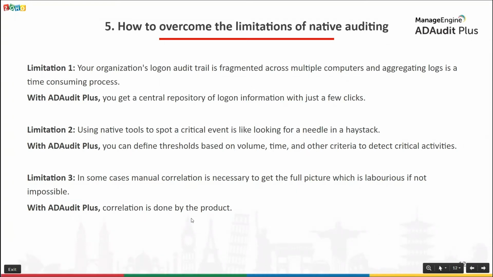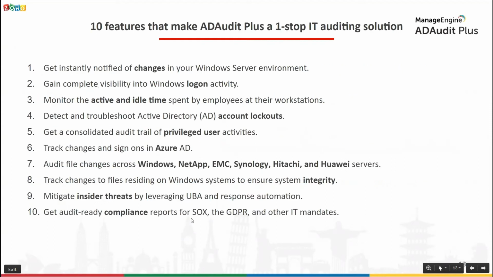Next, I'll give you a very brief overview of the top 10 features of AD Audit Plus that make it a one-stop IT auditing solution. Using AD Audit Plus, you can get instantly notified of all changes occurring in your Windows Server environment, changes to users, computers, OUs, groups, GPOs, permissions, and more. You can gain complete visibility into all Windows user logon activities, starting from logon failures to logon history. You can monitor the active and idle time spent by employees at their workstations.